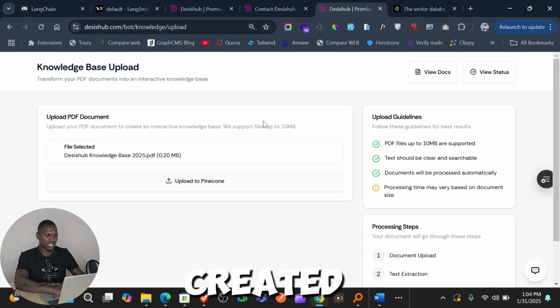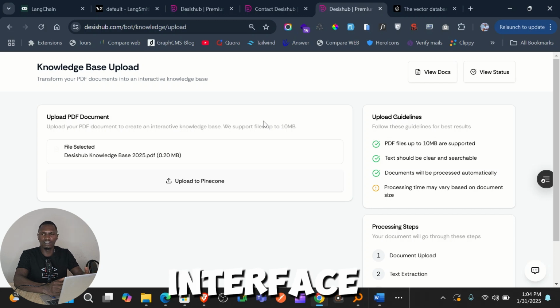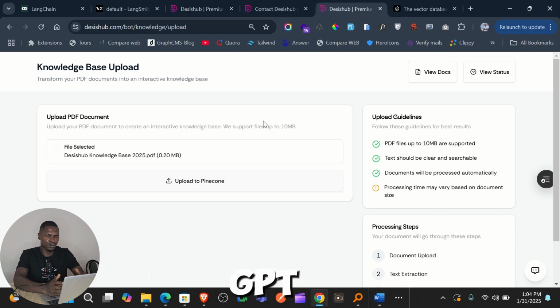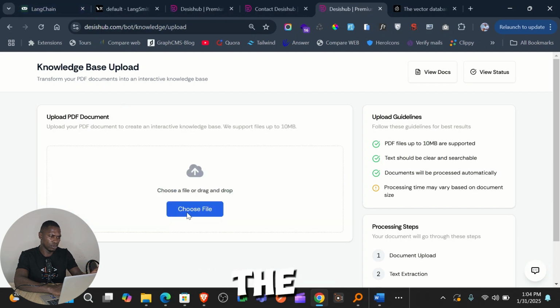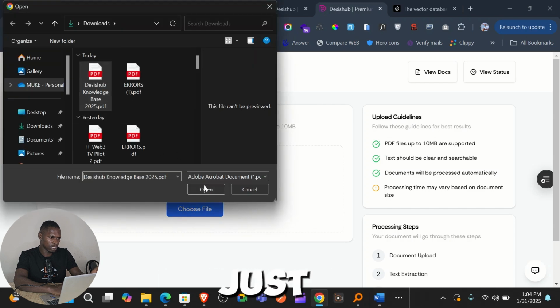Now we also created a custom interface for interacting with our GPT. You can see I have this page that if you are logged in on Desis Hub, you access this, and you can go ahead and upload the knowledge base. So I'm just going to go ahead and update the knowledge base just like this.